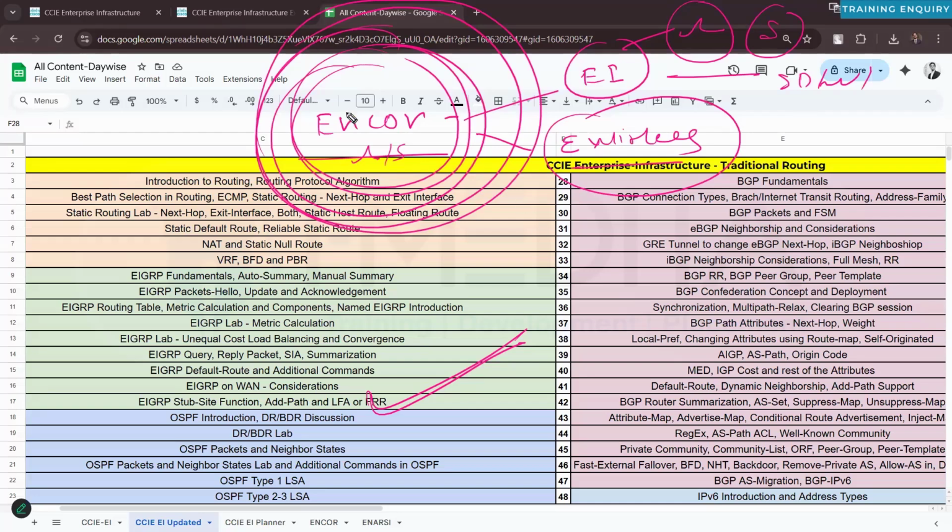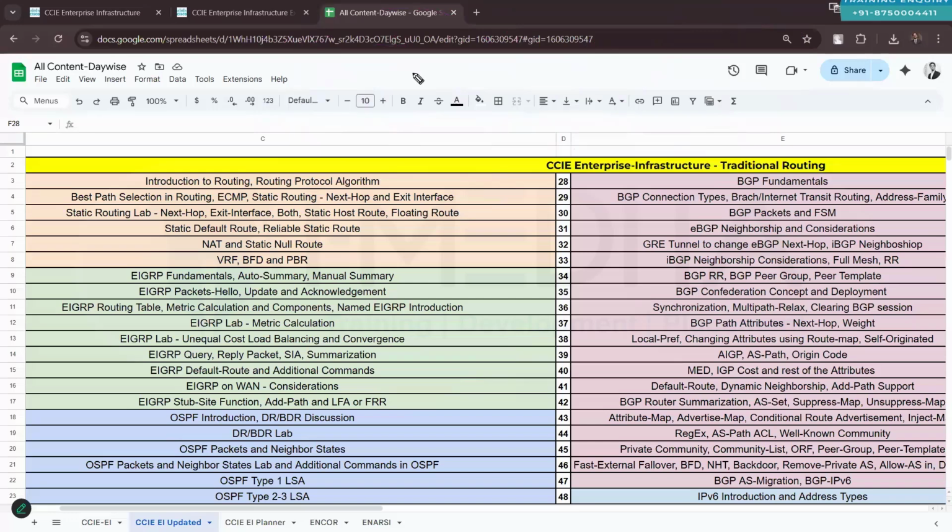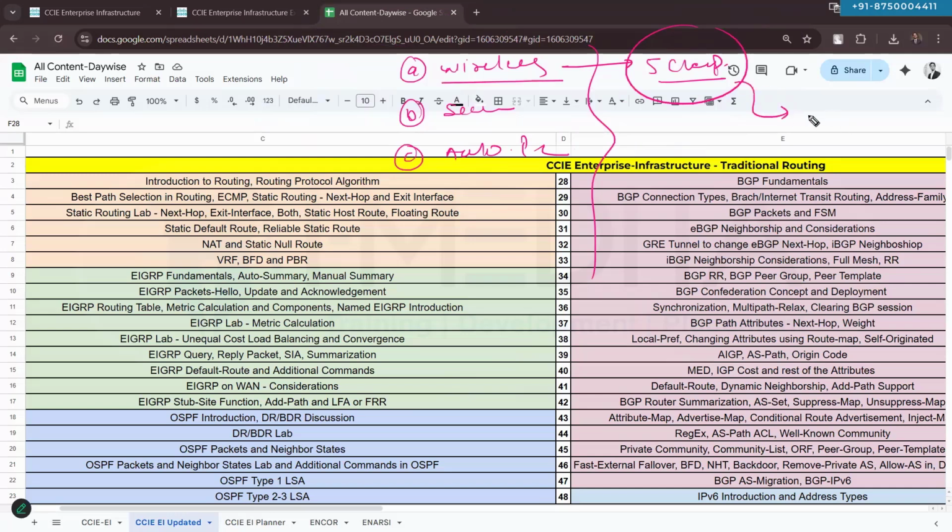But apart from routing, switching, SD-WAN, and SDA, there are other topics as well, such as wireless, security, and automation and programming. Especially for wireless, there are 5 chapters, and to go through those you first need to cover 4 chapters from CCNA wireless.